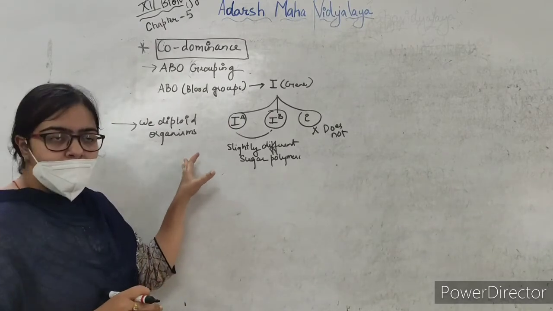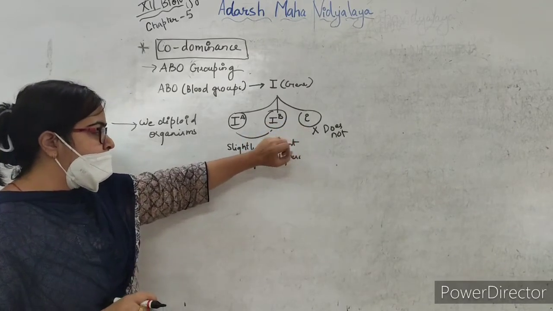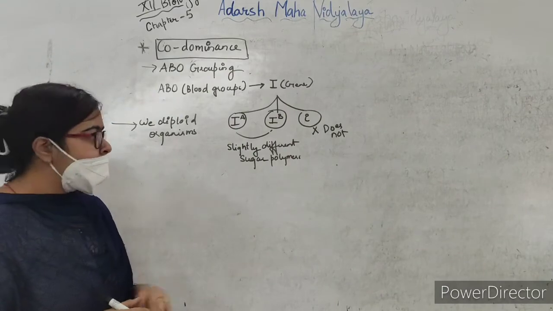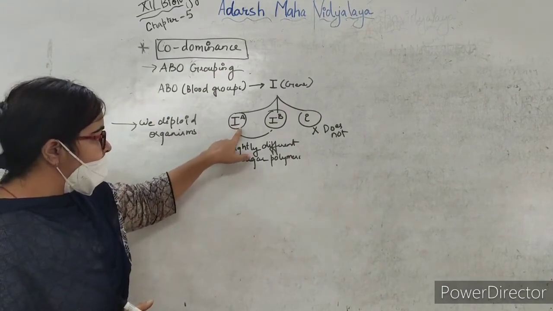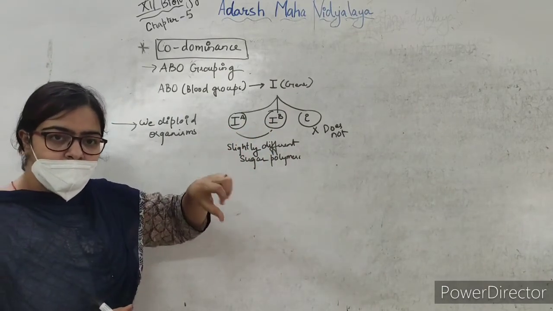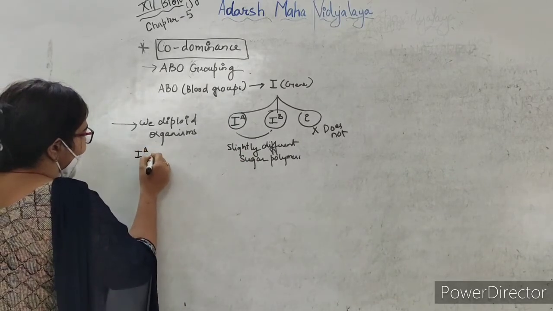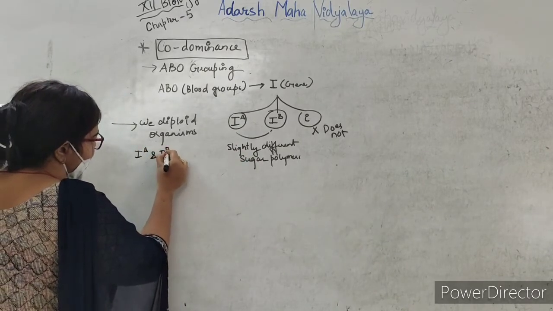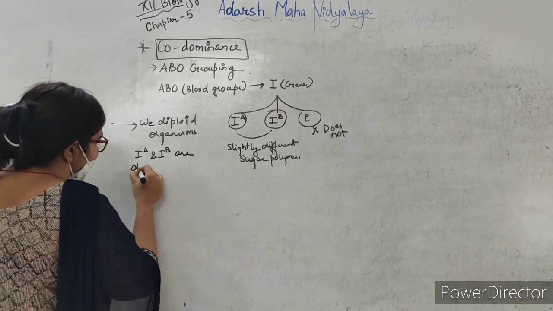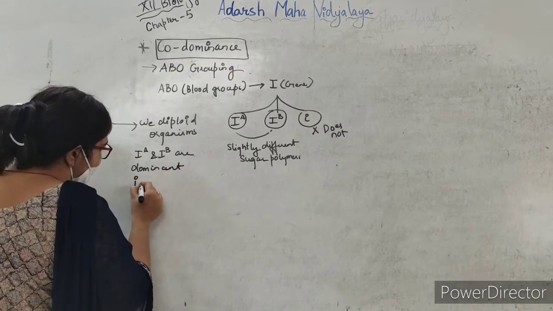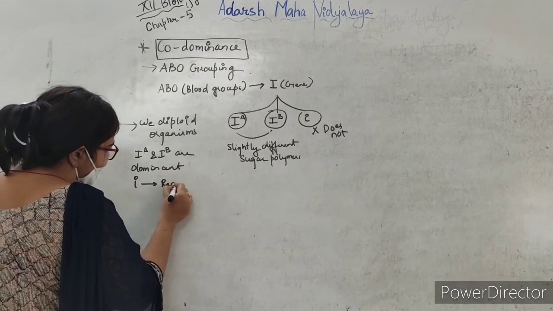As we are diploid organisms, any 2 will be required for the expression of this blood group. Now this IA and IB are the dominant traits, and the small i is recessive.